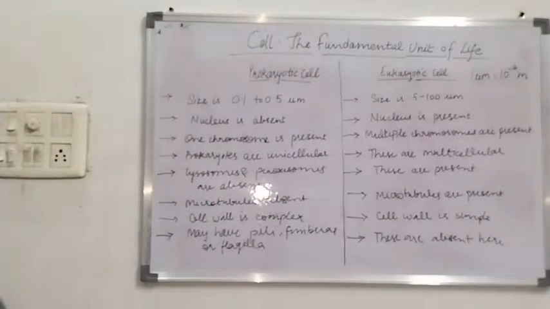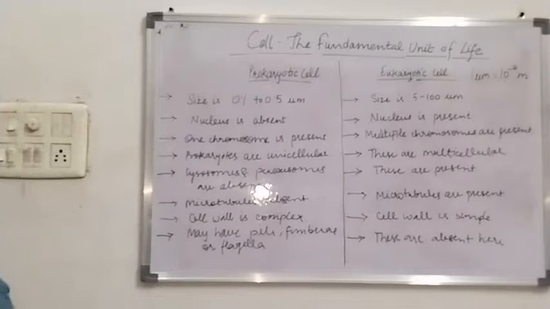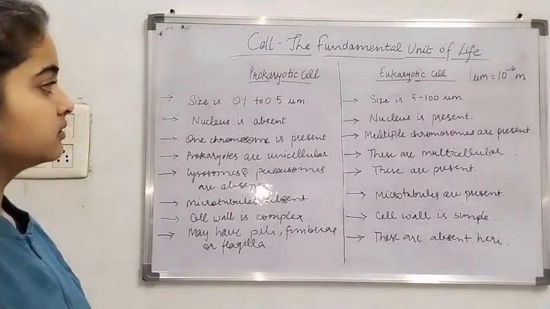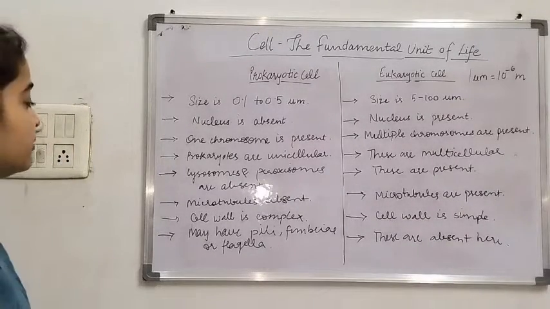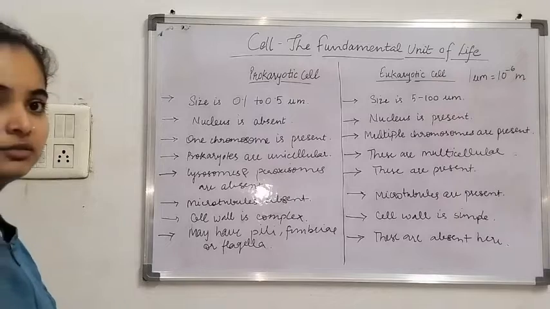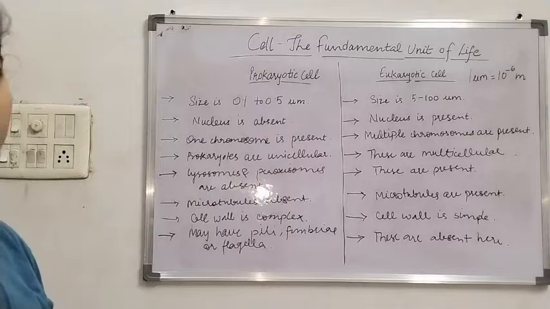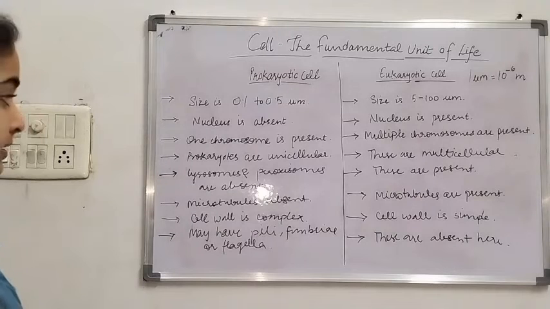In prokaryotic cell, nucleus is absent and in eukaryotic cell, nucleus is present. Chromosomes are present inside the nucleus, and in prokaryotic cell, chromosomes float inside the cytoplasm. In prokaryotic cell, only one chromosome is present, and in eukaryotic cell, multiple chromosomes are present. Prokaryotes are unicellular and eukaryotes are multicellular. The lysosomes and peroxisomes are absent in prokaryotic cell and they are present in eukaryotic cell.